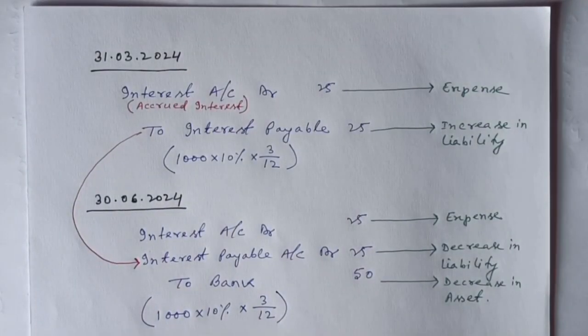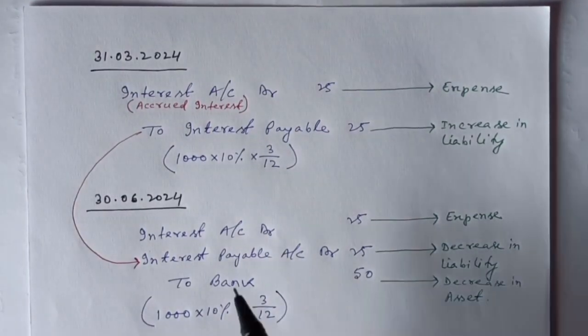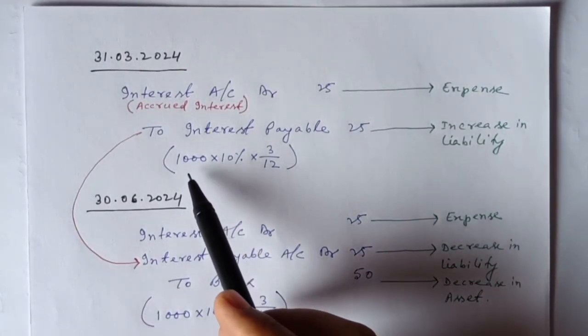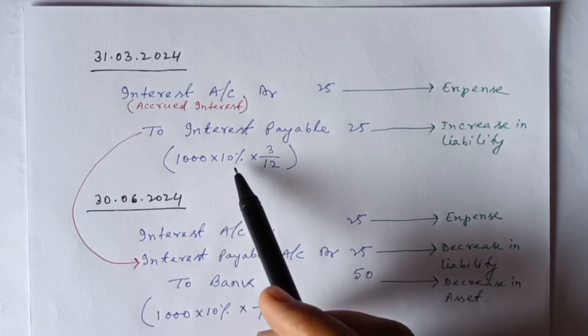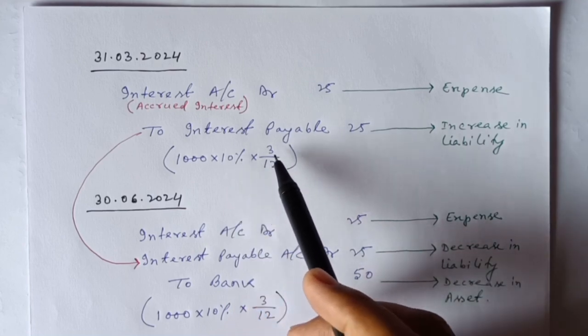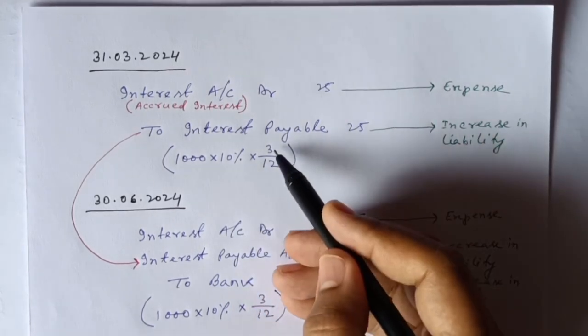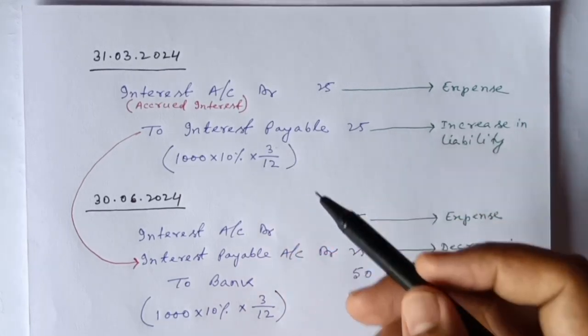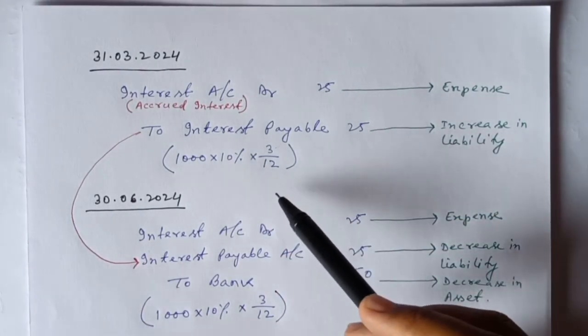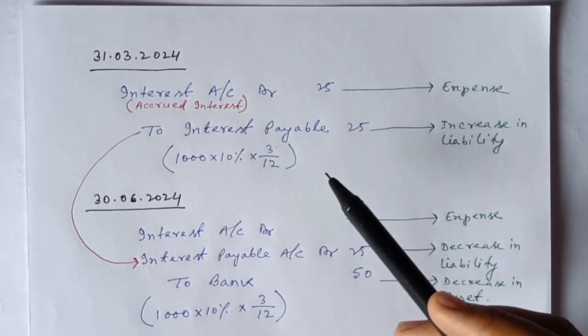So here the accrual concept is applicable, and we need to calculate interest for 3 months. Loan is of rupees 1000 and 10% is the interest rate, and for 3 months we need to consider interest. I have calculated interest for the 3 months, that is coming to rupees 25.